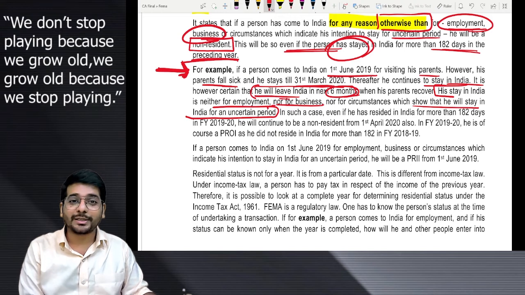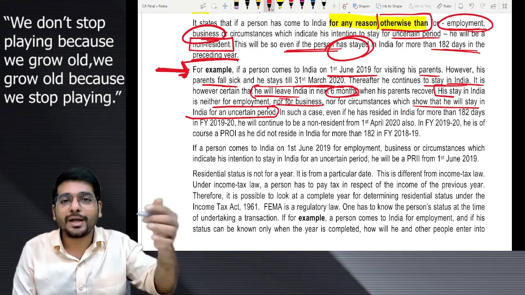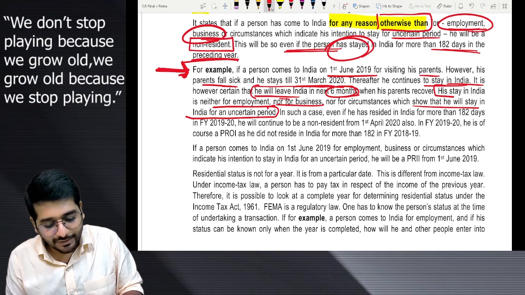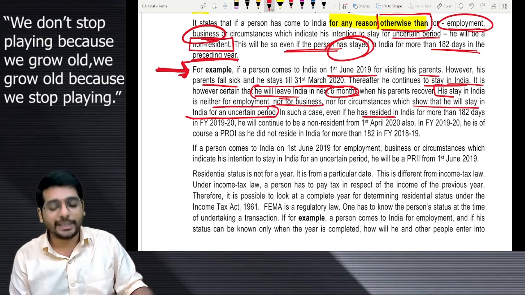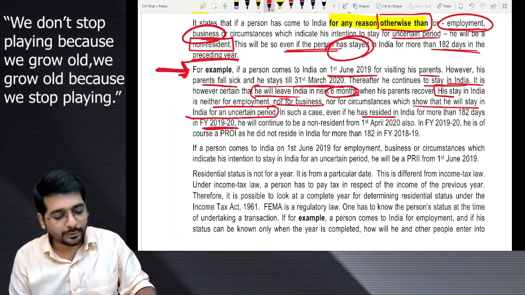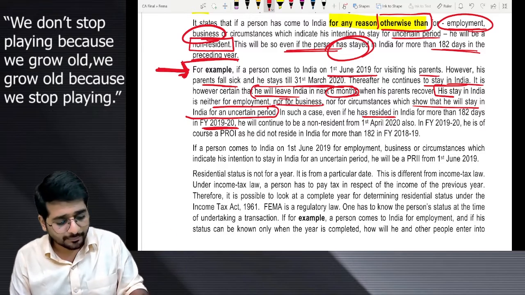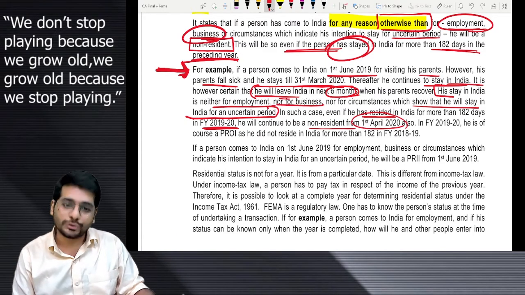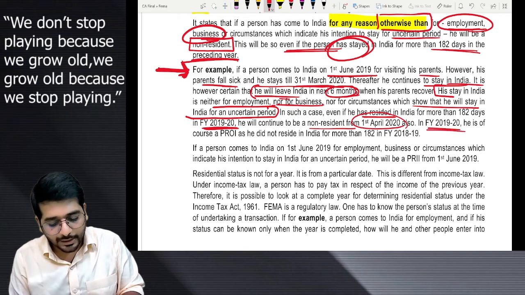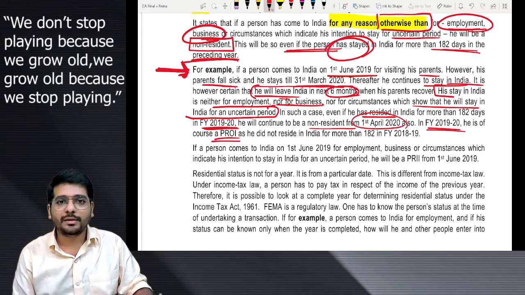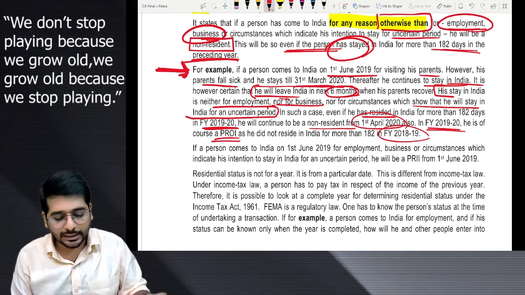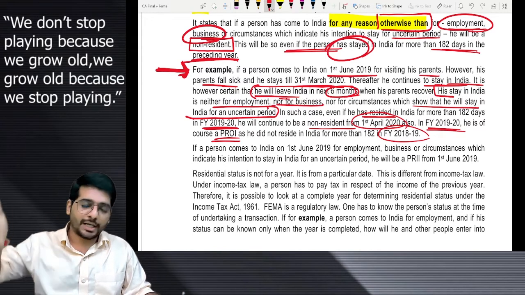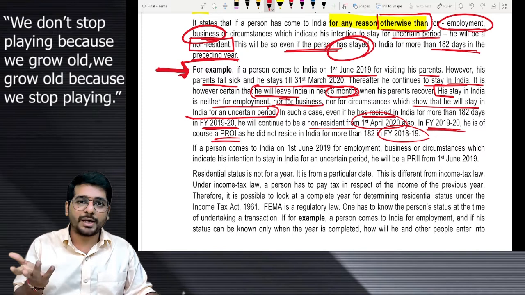This makes the question a little bit incomplete where you are required to assume. Right? In such a case, even if he resided in India for more than 182 days in FY 1920, he stayed, actually 10 months he stayed. He will continue to be a non-resident from 1st April 2020 also. In FY 1920, he is of course a PROI because 1819 he was outside India. So 1920 he is definitely a PROI.